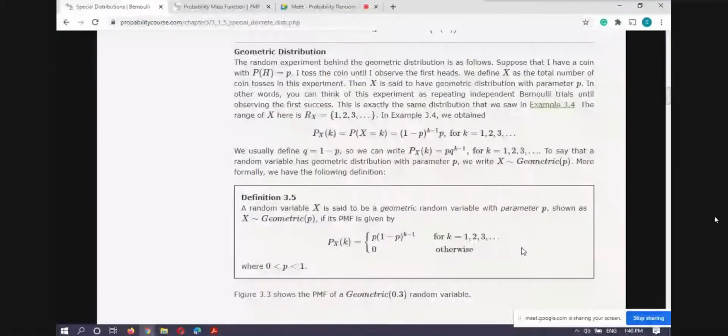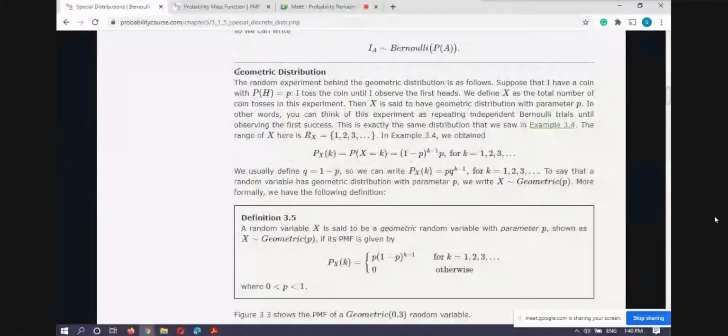The geometric distribution is also there. Suppose I have a coin with probability of head p. I toss the coin until I have the first head, which means until I have the first success. For this kind of distribution, we have already discussed that the probability of success at the kth execution of the experiment is given by this.